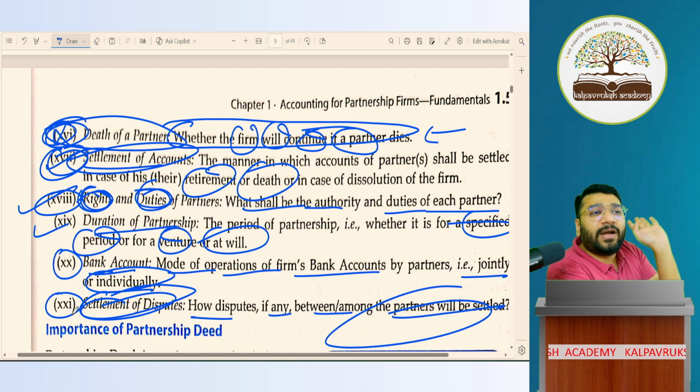So all the 21 points you have to remember effectively to answer MCQ questions.